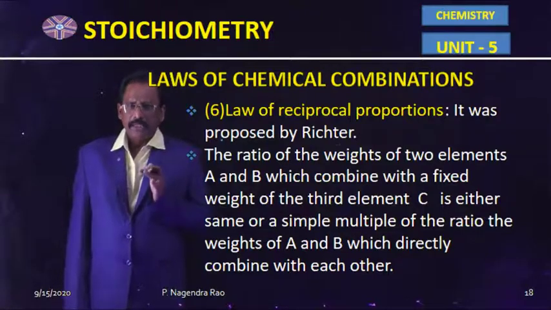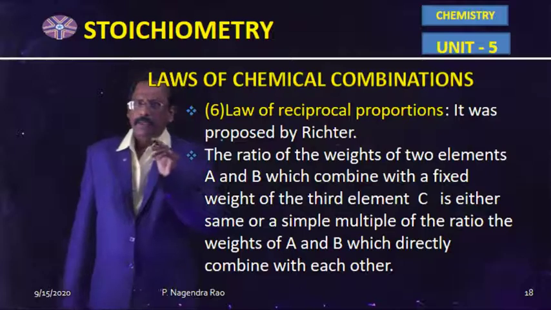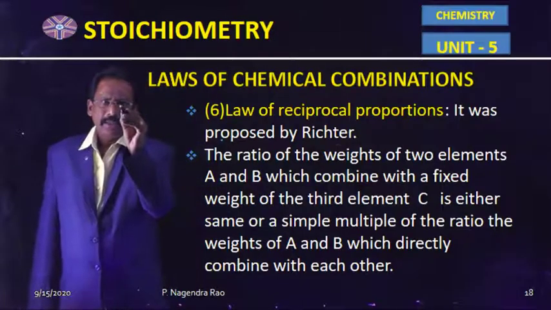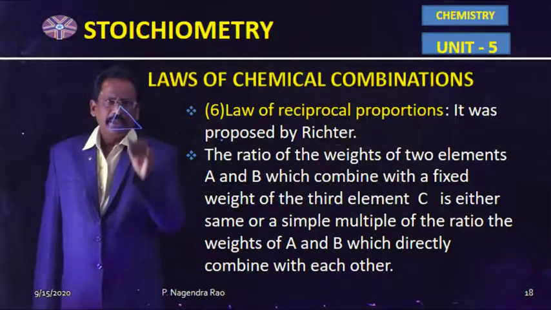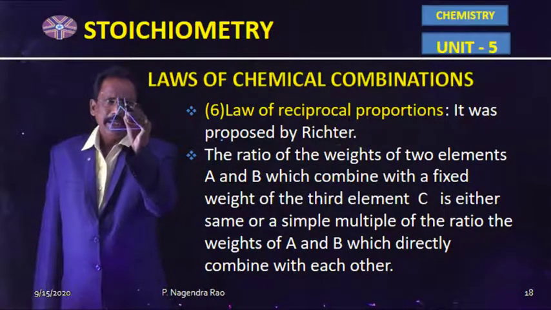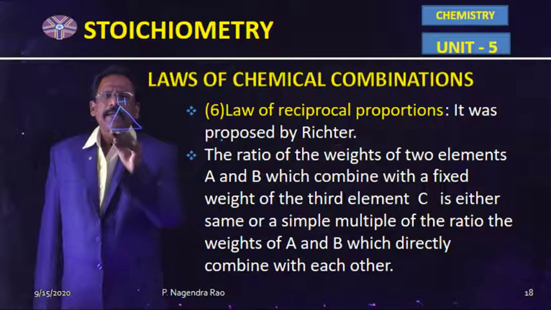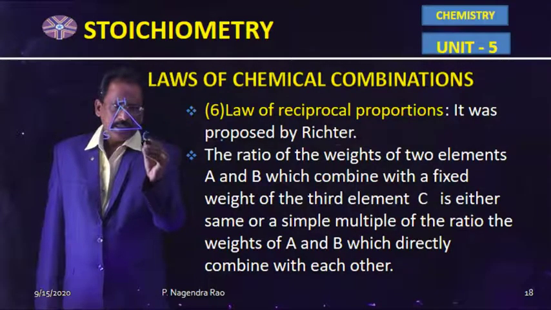That means in this law there are three elements, A, B, C. For example, this is hydrogen, this is sulfur, and this is oxygen.